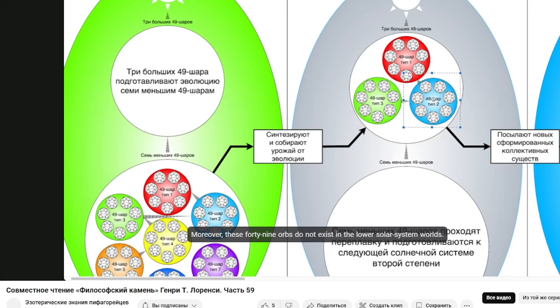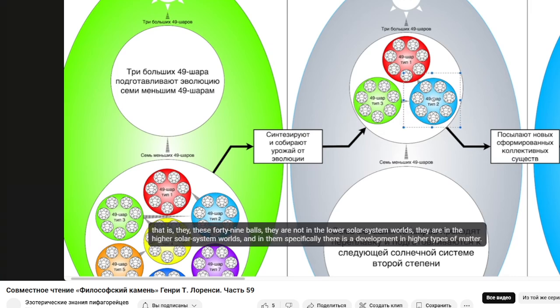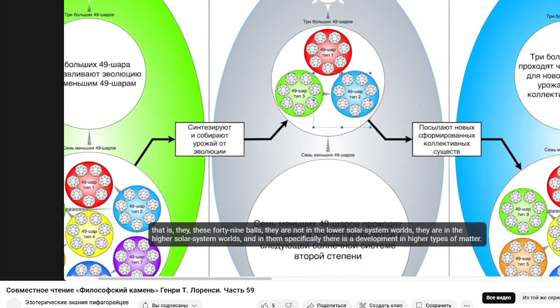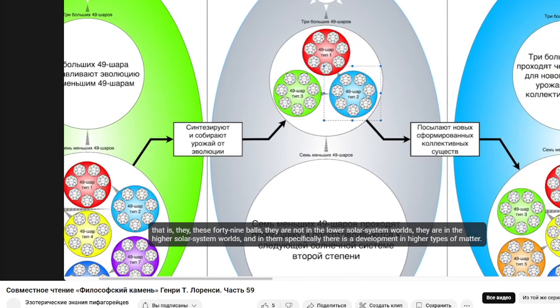Moreover, these 49 orbs do not exist in the lower solar system worlds. That is, these 49 balls are not in the lower solar system worlds, they are in the higher solar system worlds. And in them, specifically, there is a development in higher types of matter. That is, the lowest world that the 49 ball of this esoteric Saturn, Neptune, and Uranus penetrates is causal matter.